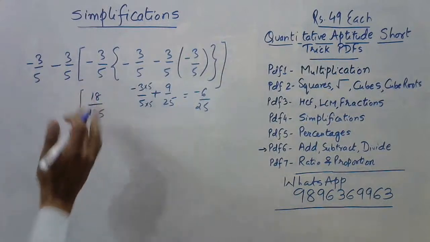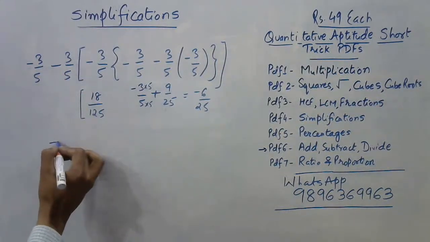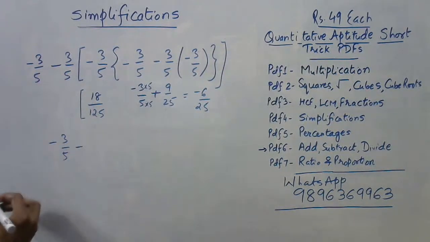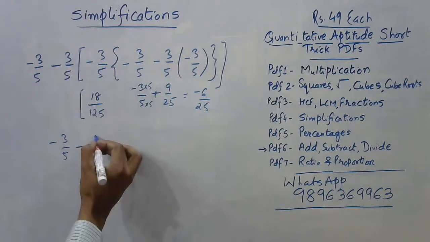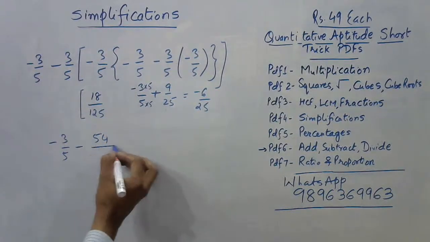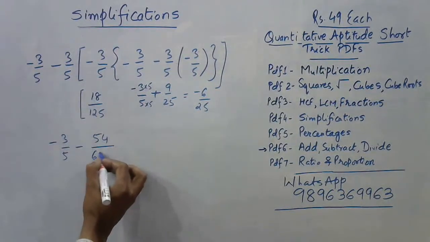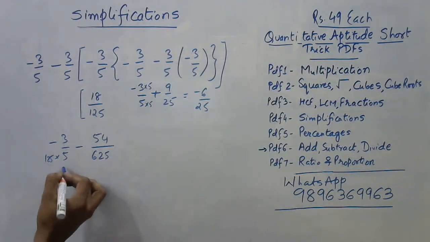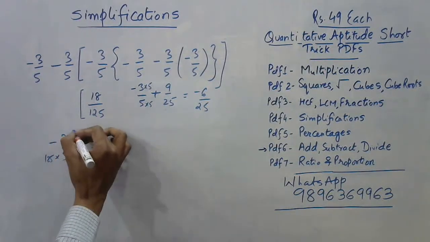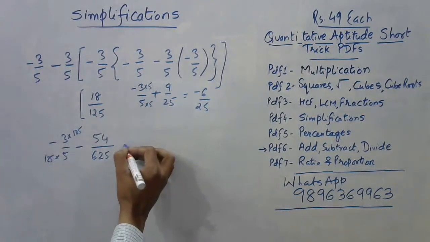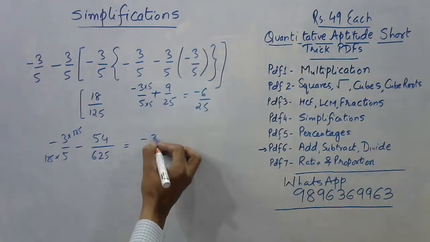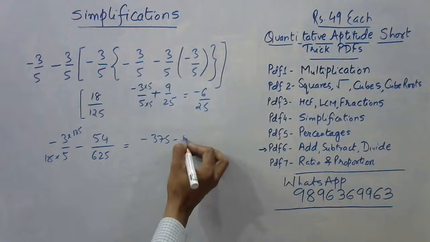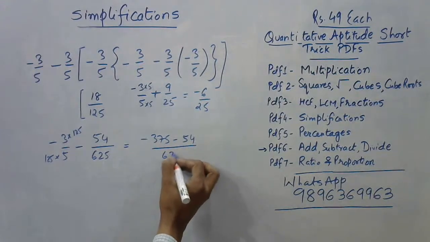So I've simplified the square bracket. So I need to multiply this. So minus 3 by 5 minus 18 threes are 54, and then 125 into 5 is 625. So I need to multiply this by 125 to make it 625. So the same thing will come here also, 125. So minus of 375 minus of 54 upon 625.